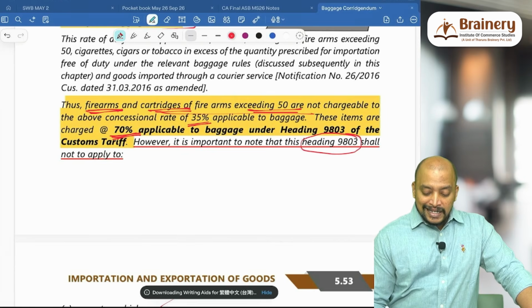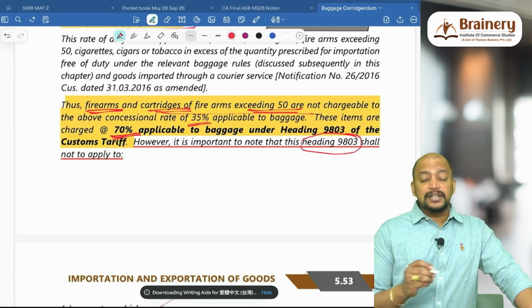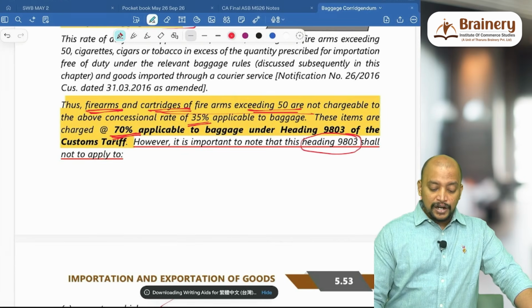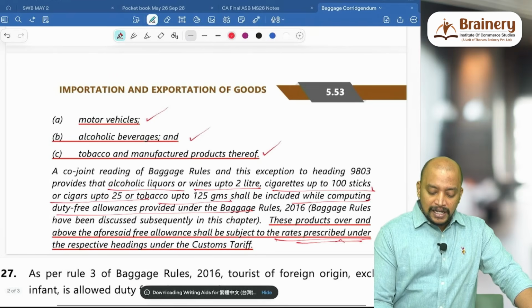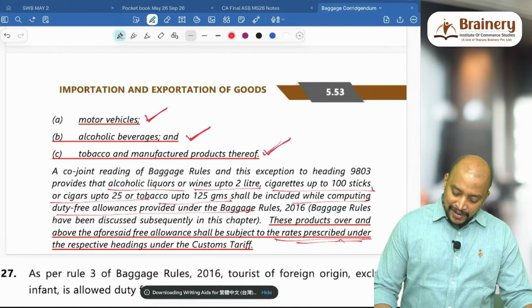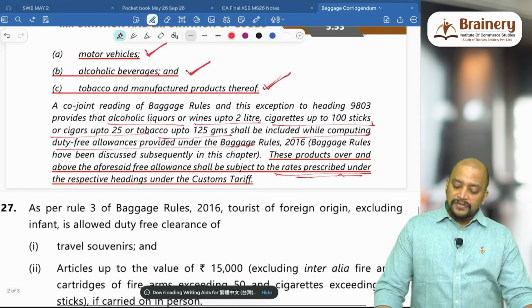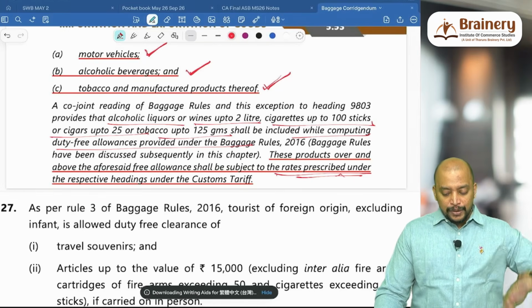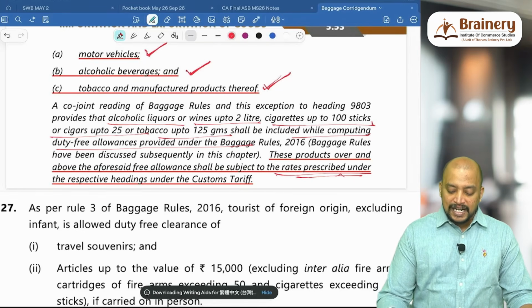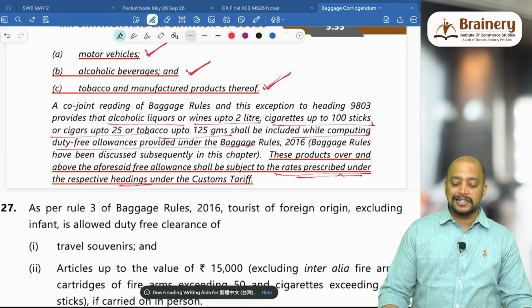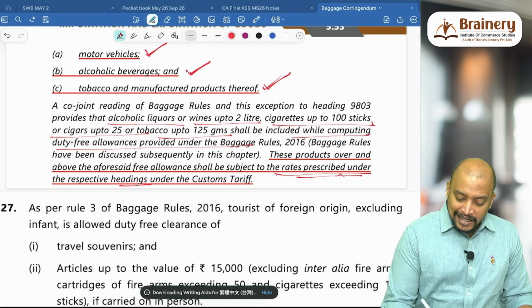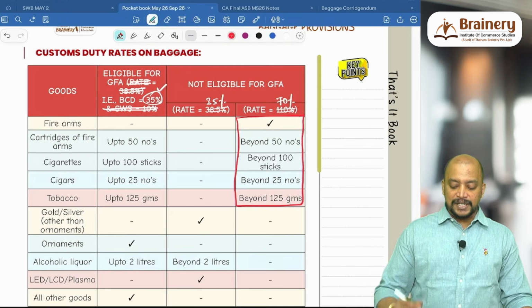Heading 9803 shall not apply to motor vehicles, alcoholic beverages, tobacco and tobacco products. So what will be the rate? It will be at the rate prescribed under the respective headings. It is not necessary that we take 70%.